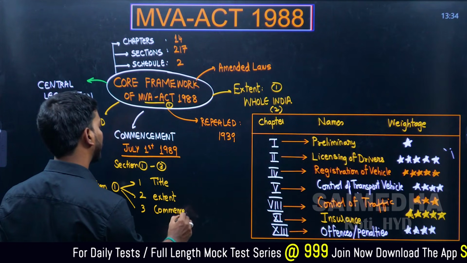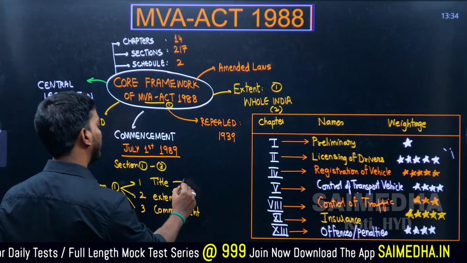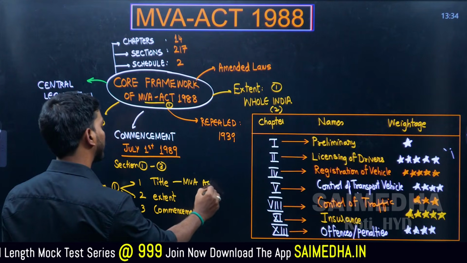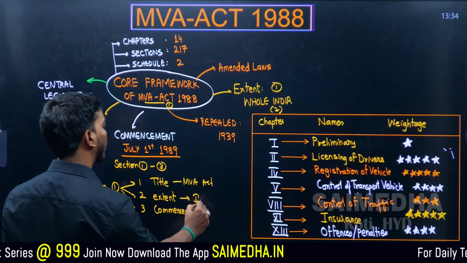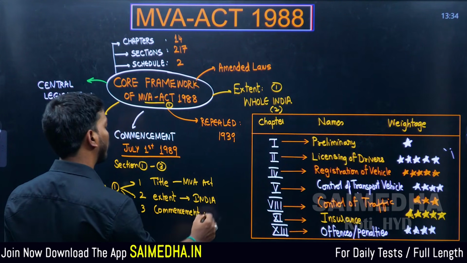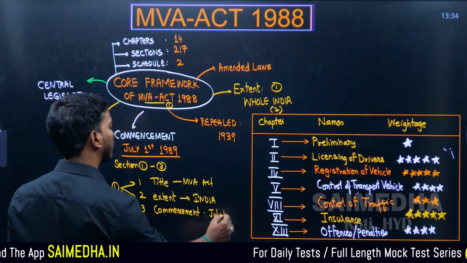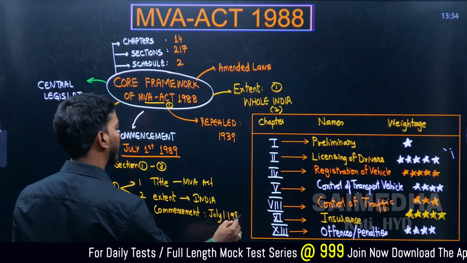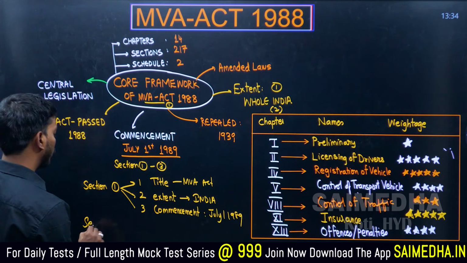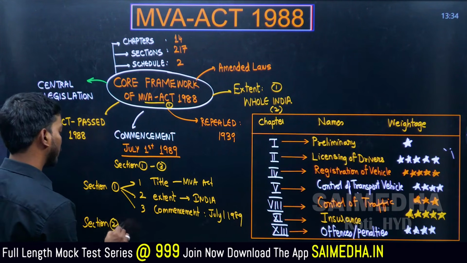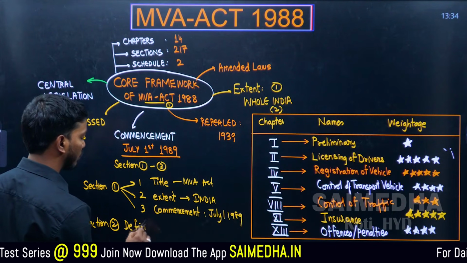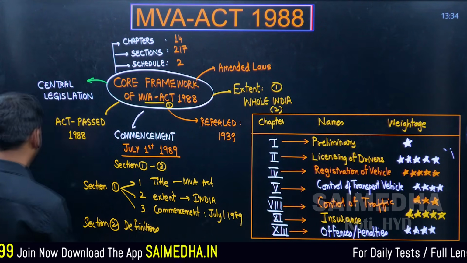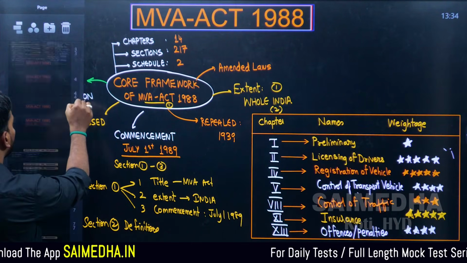3 important points. Title is MV Act, extent is whole India, commencement is the date you have to memorize, July 1st, 1989. In section 2, we discussed entire definitions. Now moving on to the next question.